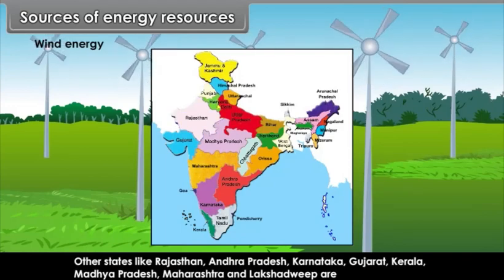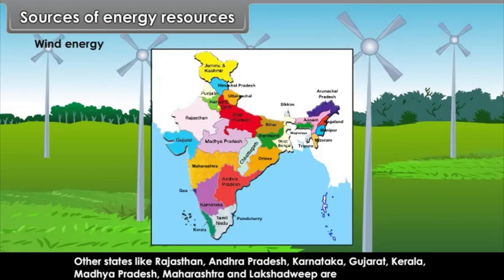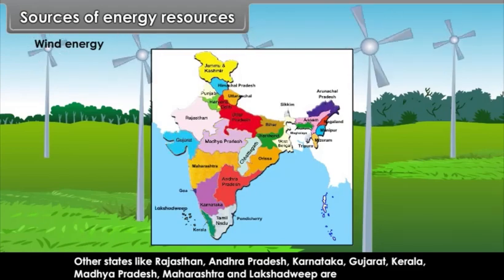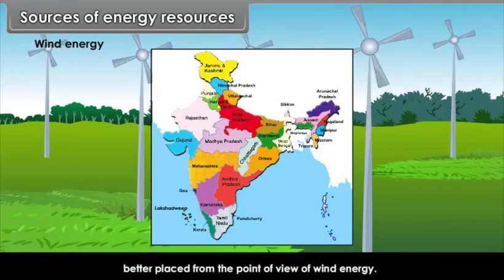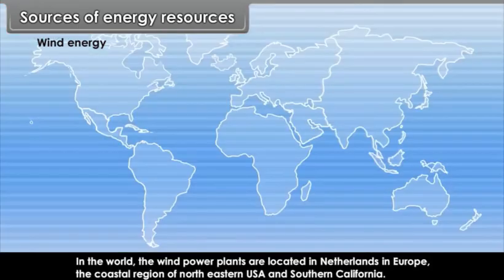Other states like Rajasthan, Andhra Pradesh, Karnataka, Gujarat, Kerala, Madhya Pradesh, Maharashtra and Lakshadweep are better placed from the point of view of wind energy. In the world, wind power plants are located in the Netherlands in Europe, the coastal region of northeastern USA and southern California.